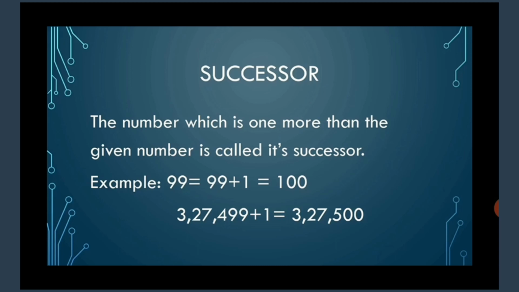So one more example we'll see. 3,27,499 plus 1 will give you 3,27,500. So similarly, whatever the number is given, just add 1 to the given number and then write the successor of the number.